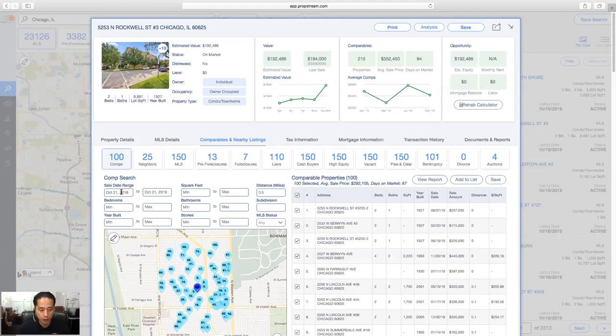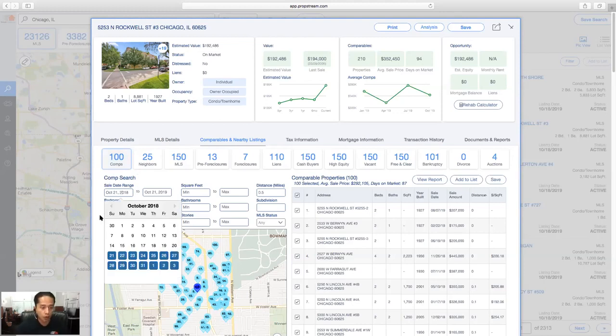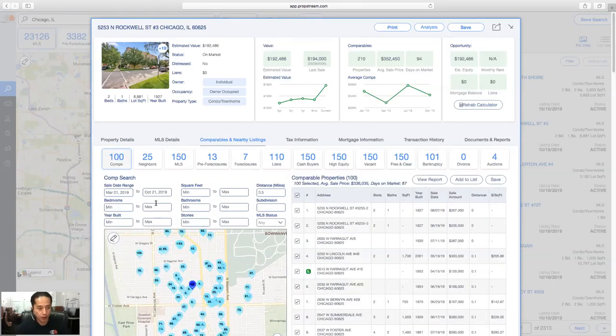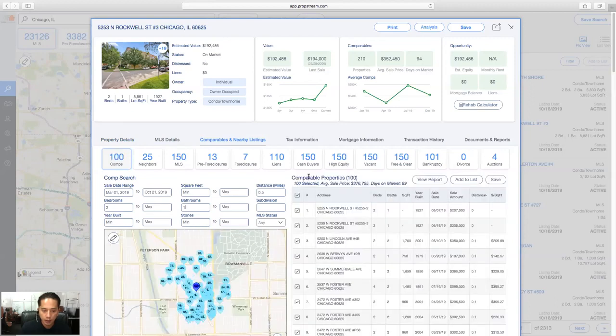So you can either change the default 1 year to a much larger time frame or lower the time frame. So instead of a whole year, you can, let's say, go back just 7 months. You can apply your property characteristics to narrow down your comps. And eventually you'll get your comps here on the right-hand side, and it'll let you know what the average ARV is in that given market.